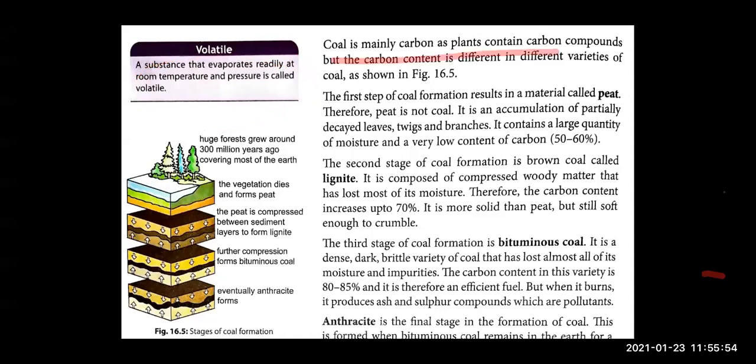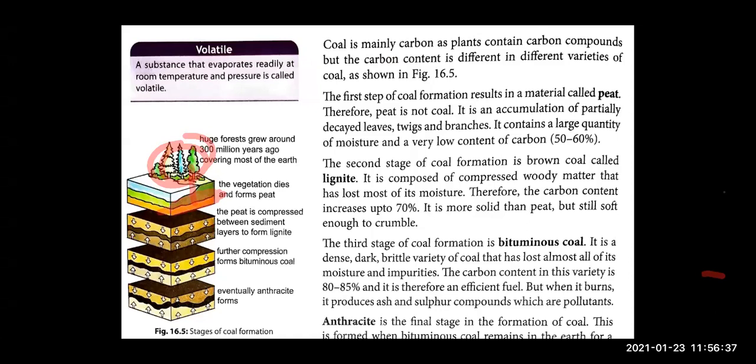First thing, you know, coal is mainly containing carbon because it is formed from plants which contain carbon. But the amount of carbon in different coal is different, right? Now let's start with step number 1. Here you can see the plants, the forest, right? Now these forests, they get buried under the rock, under the soil over here. So they form not directly coal. Coal नहीं form हुआ अभी time लगेगा. Coal को तो millions of years लगते हैं, right?